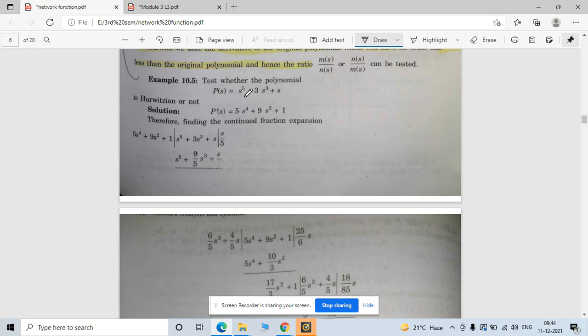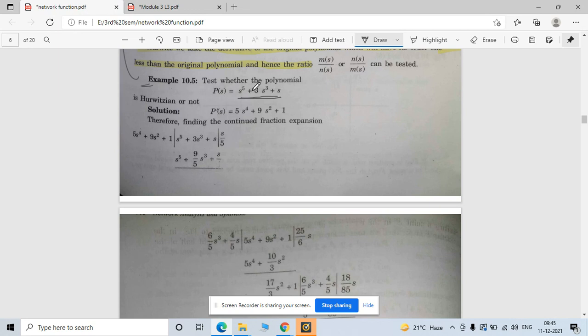We covered this, right? One more example is given here. You can also test whether this circuit follows the Hurwitz criteria or not. Now see, in this function there is only odd power of s and no even power of s. But you can find the even power by taking the derivative, or the odd power by taking the derivative of that function. This totally depends on the given condition, right? What type of function is given to you. Here only odd power of s is given to you.